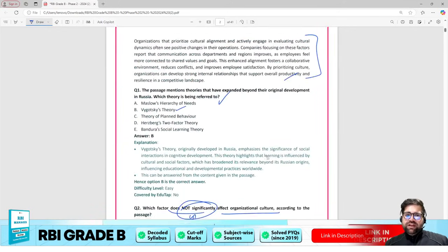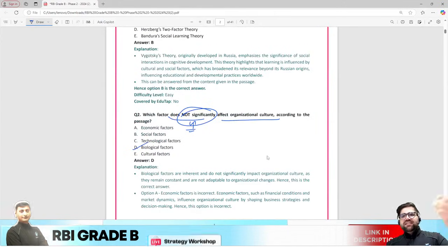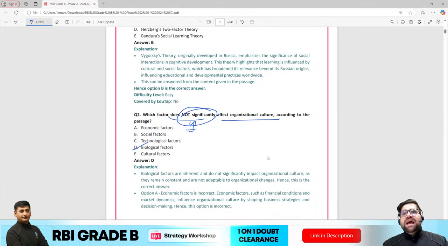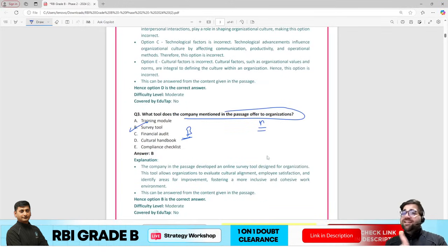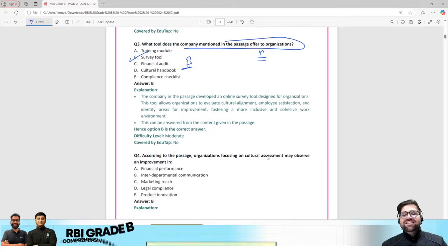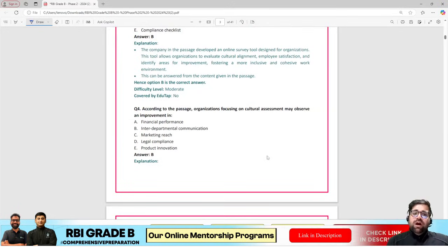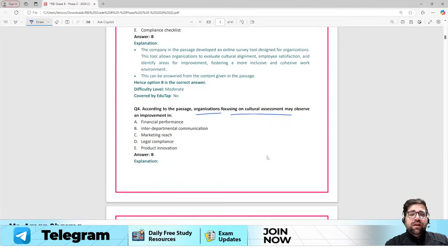So till now the questions which we have seen are directly traceable from the passage. Therefore you can term them easy, but again they are not easy once you are sitting in the examination hall. According to the passage, an organization focusing on cultural assessment may observe improvement in what?